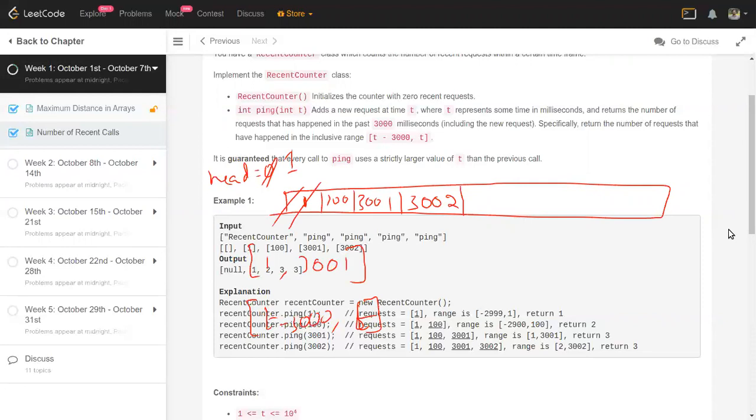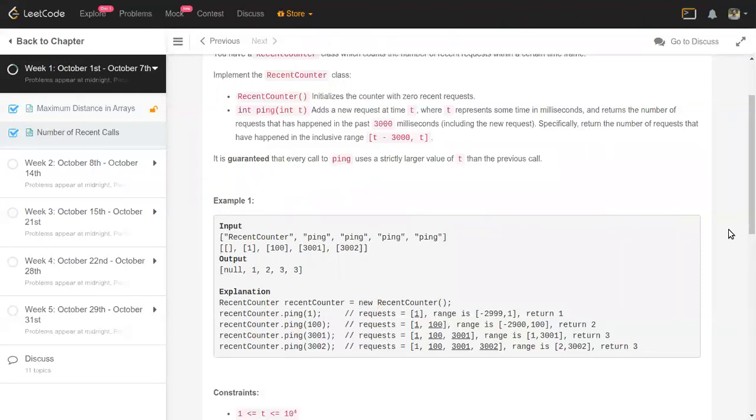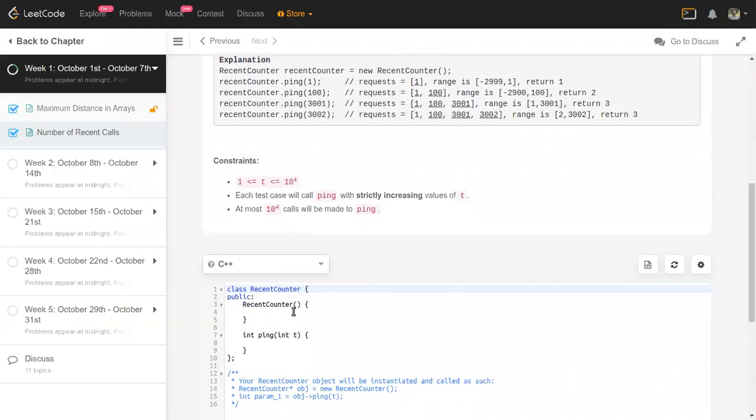So I'm not trying to delete or make it space efficient. Otherwise, we can use a proper queue or even a simple linked list to do that. But I'm going to just prefer a vector. That is the simplest solution for me at the moment. Okay, so let's go to coding.